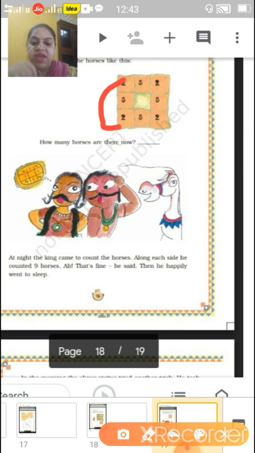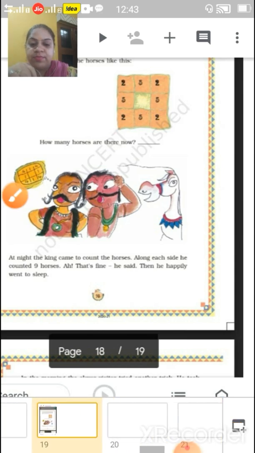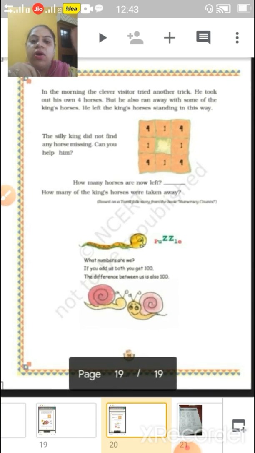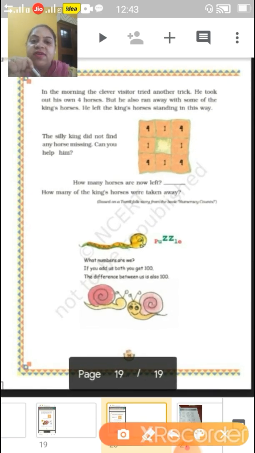Now come to the next page. The remaining part is on the next page. In the morning, the clever visitor tried another trick. He took out his own 4 horses and added them to that. Now what did he do? Again he did it so that the total will come the same.